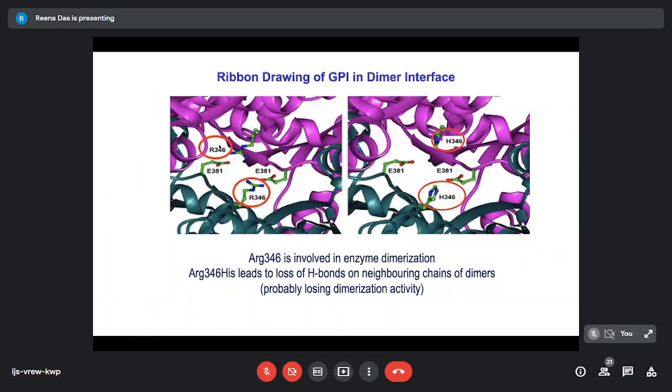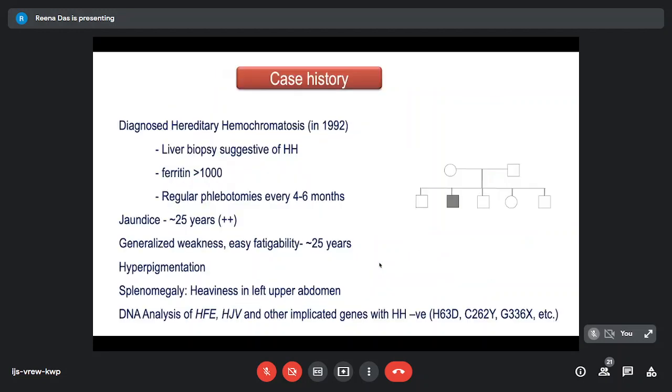And this is a very specific position, because at this position, there is an arginine. If it becomes a histidine, this is involved with the dimerization site, and this mutation will lead to a loss of the H bonds and give rise to a very severe kind of variant.